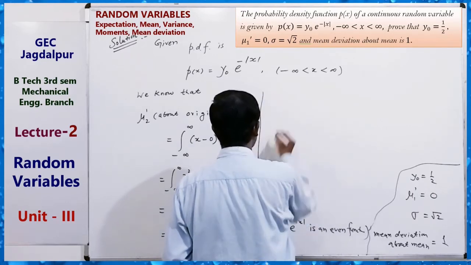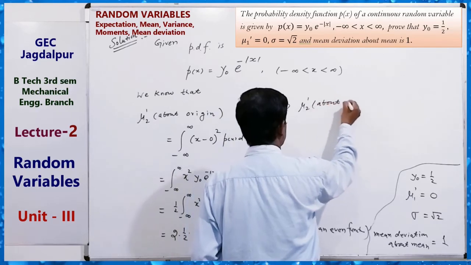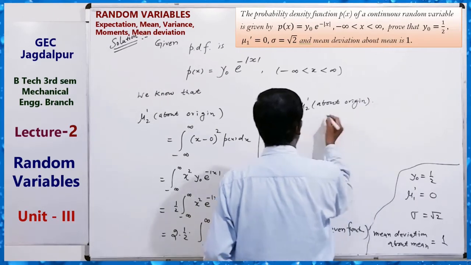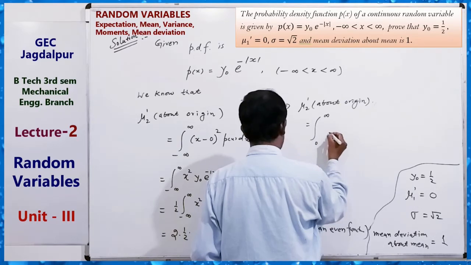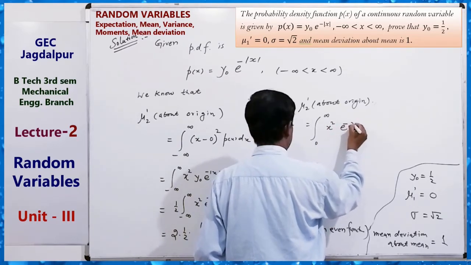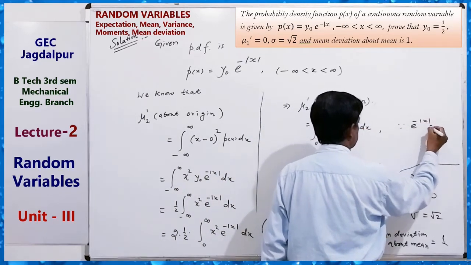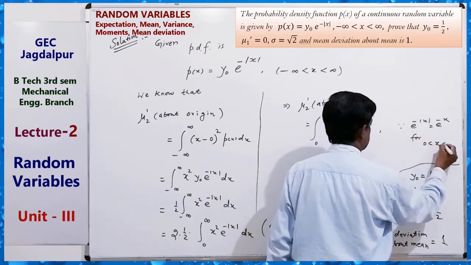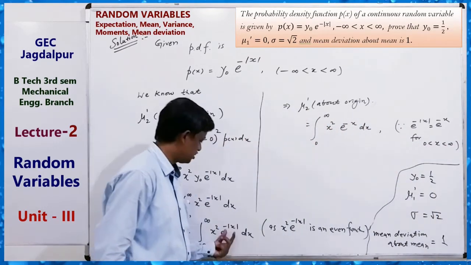Just after this we have to write the value. This implies mu2 dash about origin equals the integral from 0 to infinity of x square e to the power minus x dx, since e to the power minus mod x equals e to the power minus x for x between 0 and infinity.